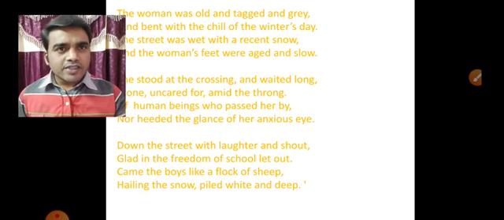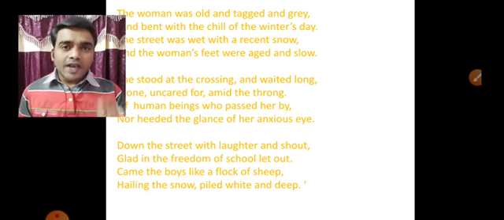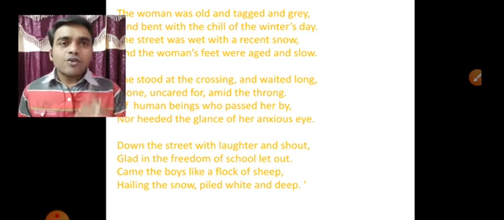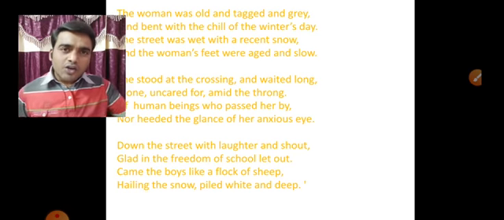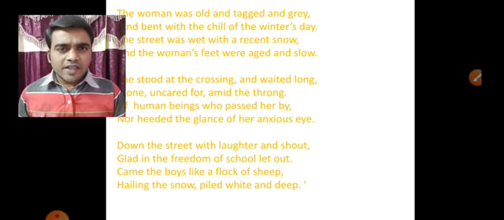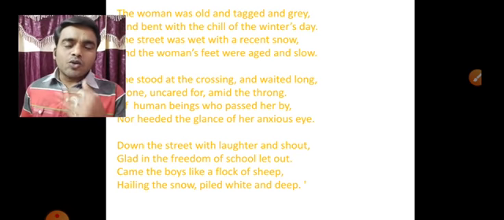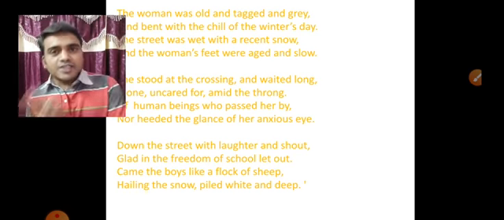We find the old and ragged woman in the first paragraph. What was she doing there? Yes, where was she standing, children? Very good. She was standing at the roadside or the street end. Why was she standing there? She was unable to cross the road. She wanted to cross that road.